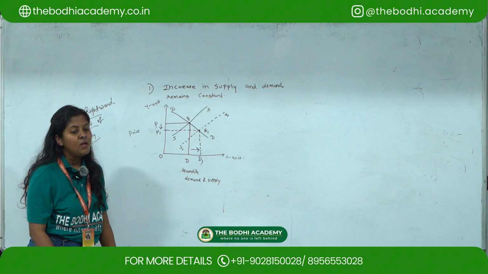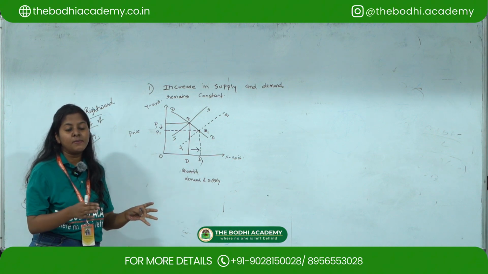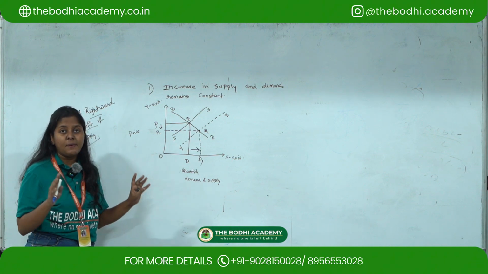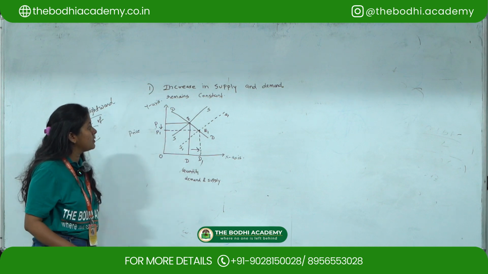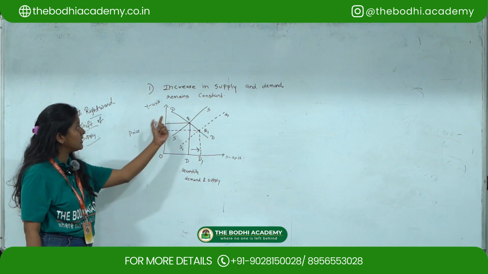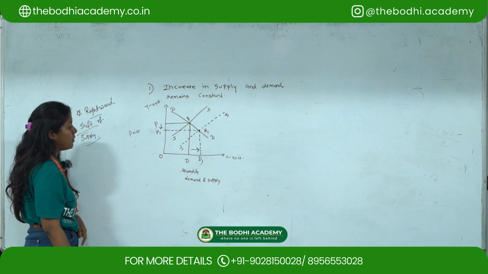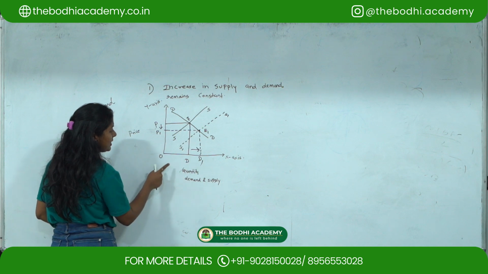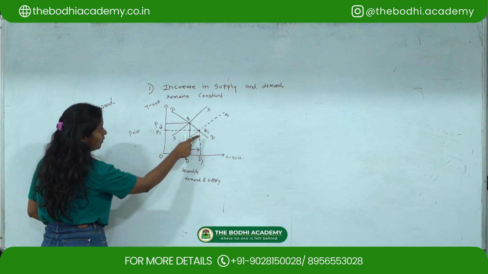Okay, so here we learned that if the demand remains unchanged, change in supply leads to change in equilibrium prices. So here my prices are getting affected, and since there is an increase in supply, there is a rightward shift, and we can see that there is a rightward shift to S1.